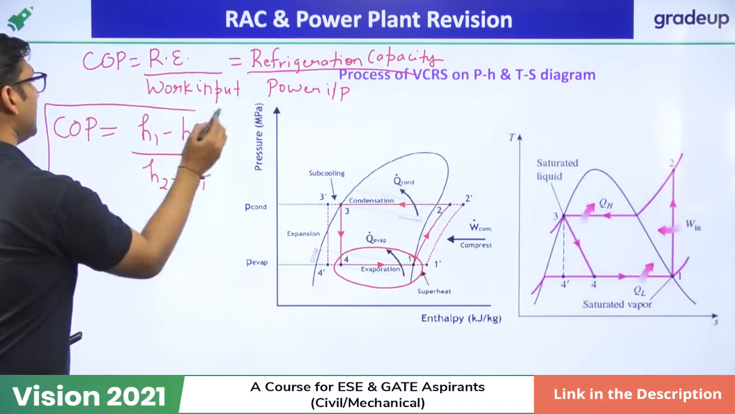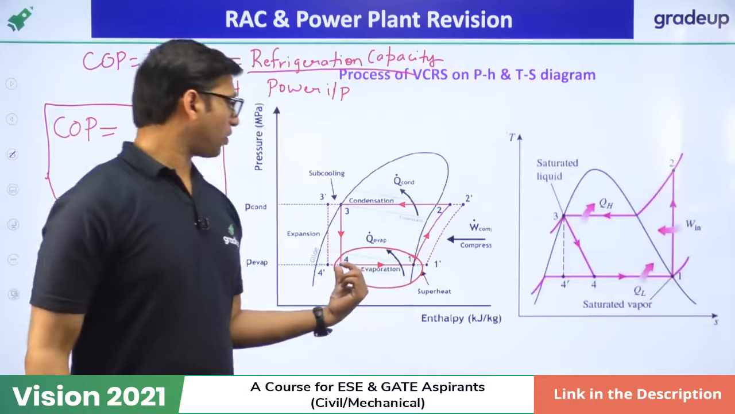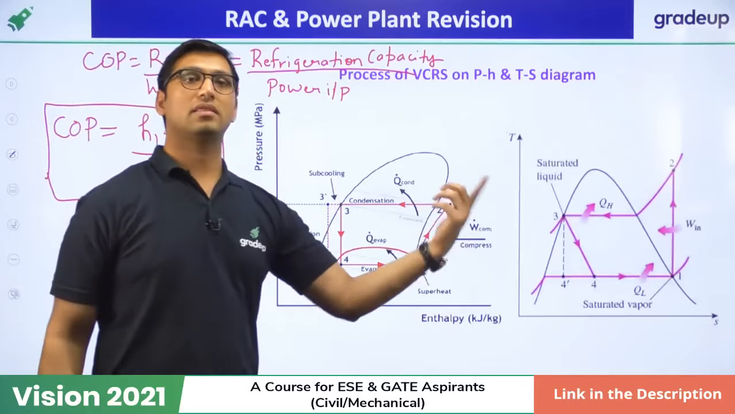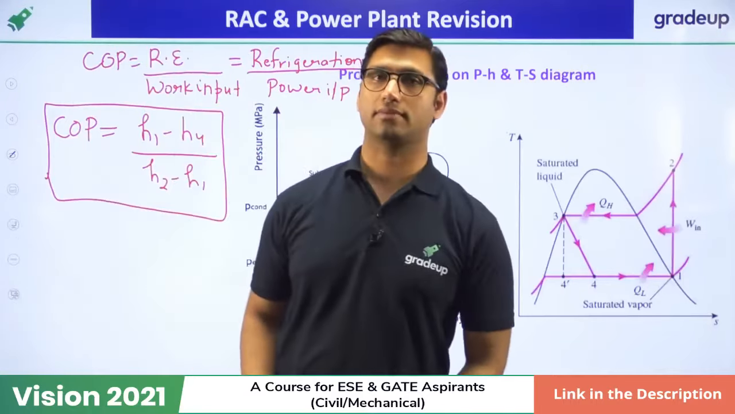If directly in the exam you know the values of H1, H4 and H2, H1, you can easily put the values in this formula and you will get the answer. Understand? So you just have to remember this formula. If you have to find the COP of a vapor compression system, you just have to remember this formula.